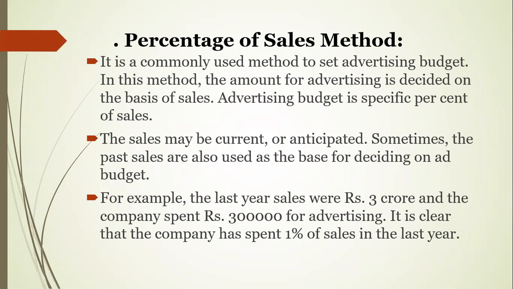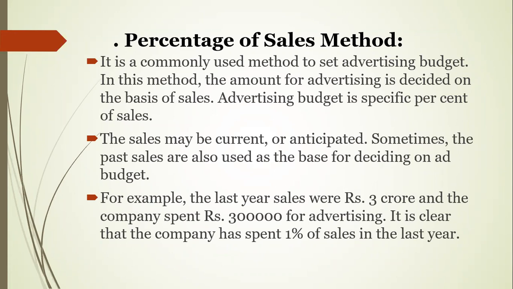It is a commonly used method to set the advertising budget. In this method, the amount of advertising is decided on the basis of sales. So the advertising budget is a specific percent of sales. For example, last year sales were 3 crore and the company spent 3 lakh on advertising. It is clear that the company has spent 1% of sales in the last year.